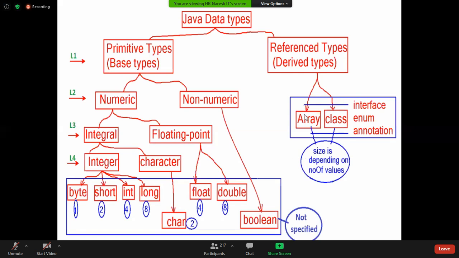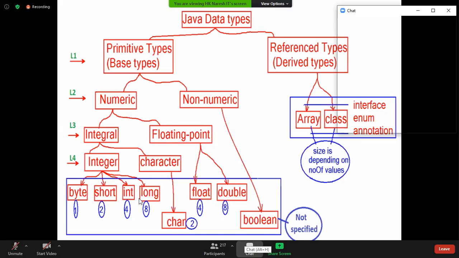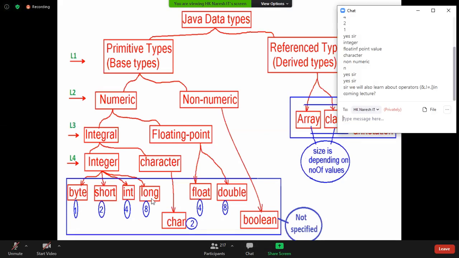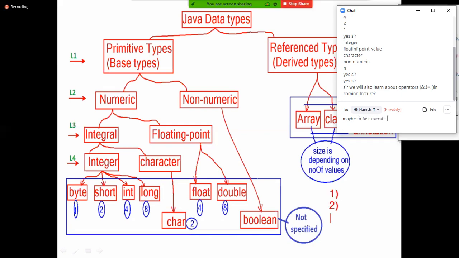Now, I have a question. Carefully think. I want to store an integer. Why do we have 4 data types? One data type is sufficient. Based on the type of the value, I want to store an integer, 1 data type. I want to store a floating point, 1 data type. I want to store a character, 1 data type. I want to store true or false, 1 data type.